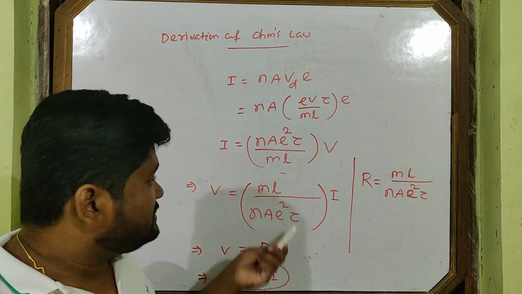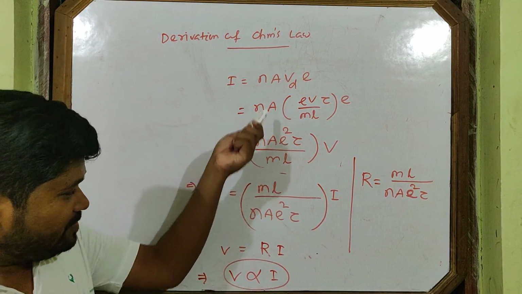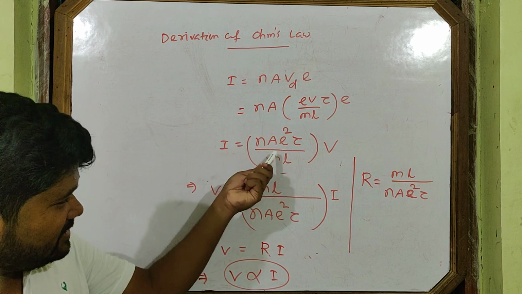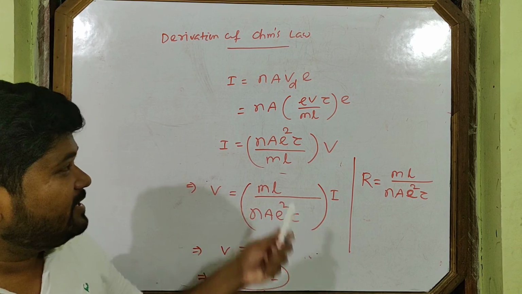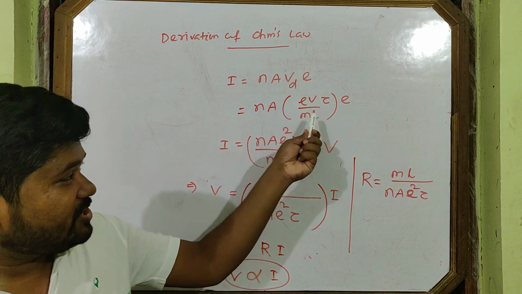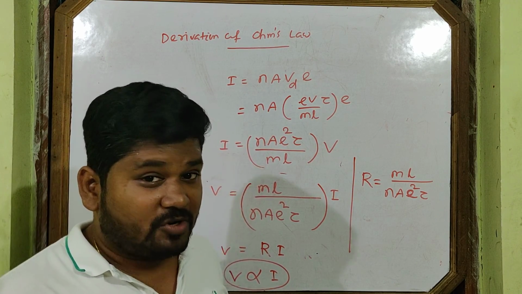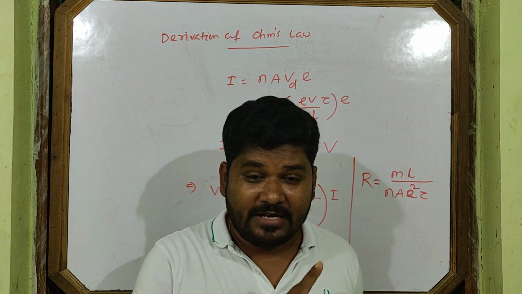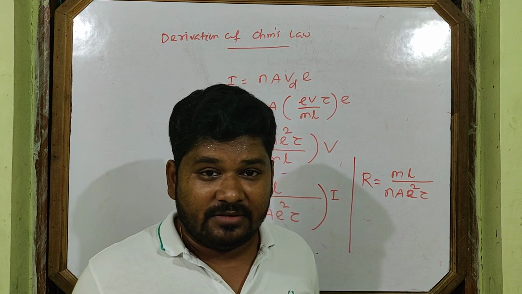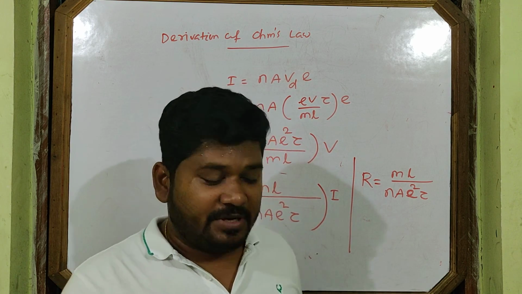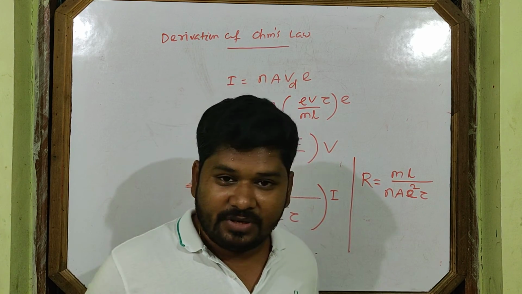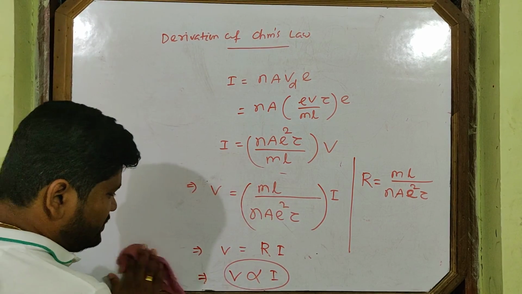Sometimes it comes in the exam as a 2 marks question. It is in front of you. I hope you understand each line of this derivation. The only thing you have to remember is the formulas here, otherwise you can't prove it. If you do not remember the formulas in physics, you can't do anything. You can't enter into numericals. You have to remember each formula in physics. So this is the derivation of Ohm's law.